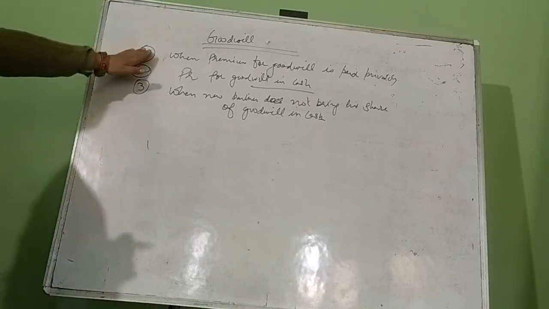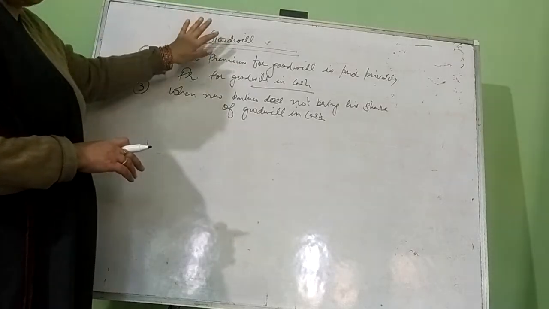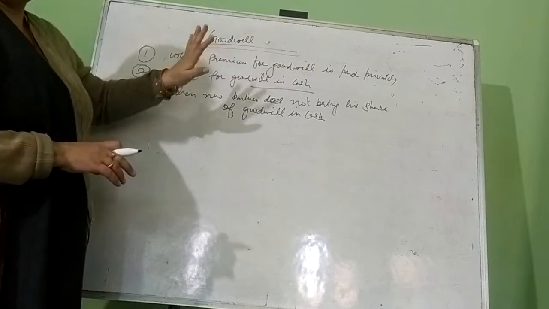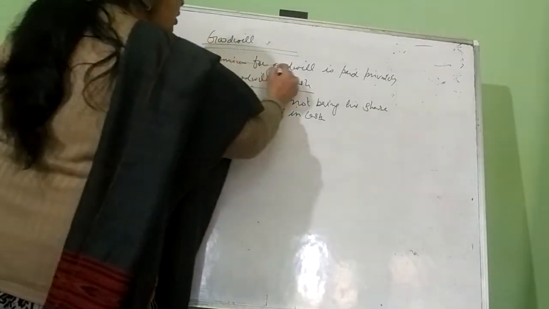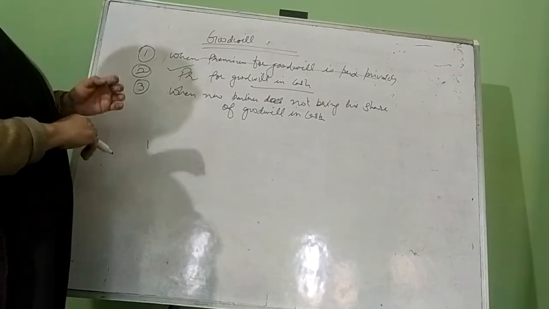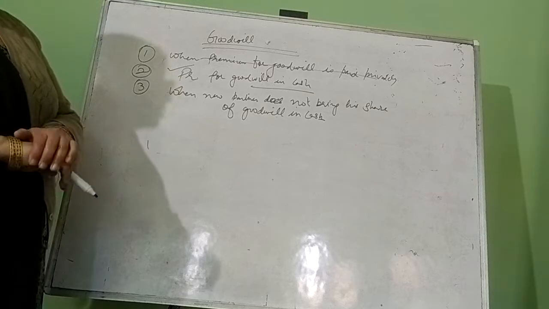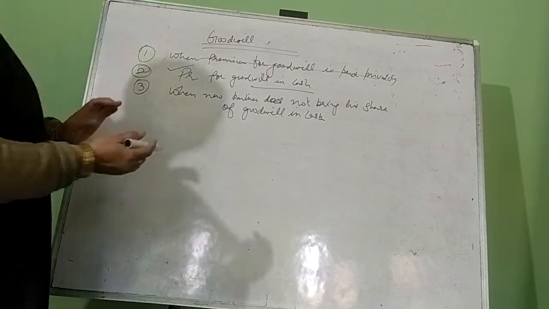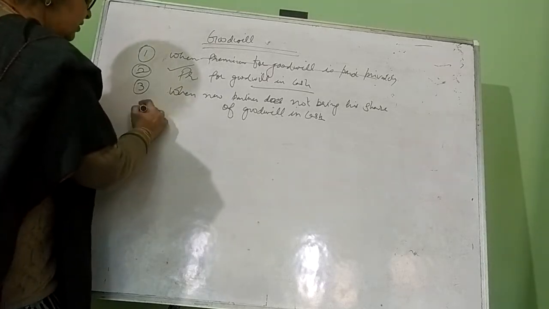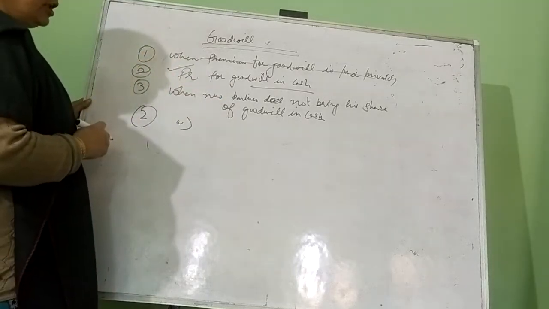First case, when the premium for goodwill is paid privately by the new partner to the old partners, the sacrificing partners, no accounting treatment will be there. So in this case we will not do any accounting treatment. Now we are moving to the second case, when the new partner is bringing premium for goodwill in cash. Then what will be the accounting treatment?